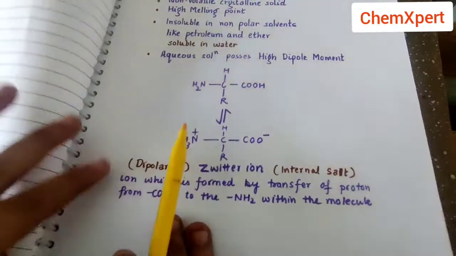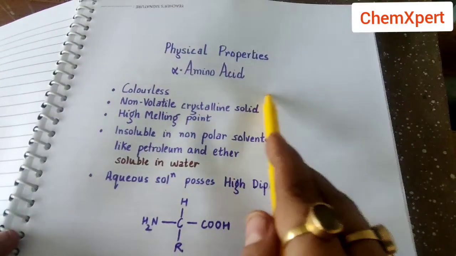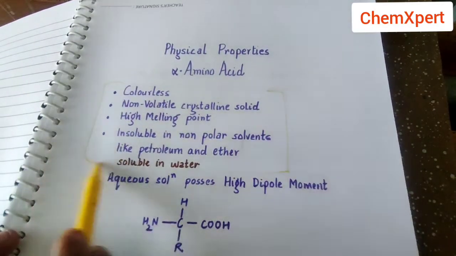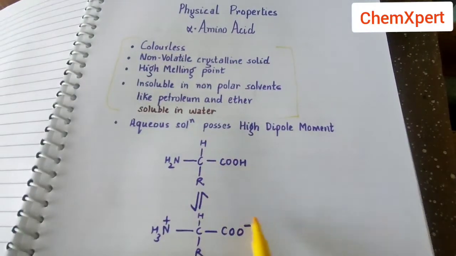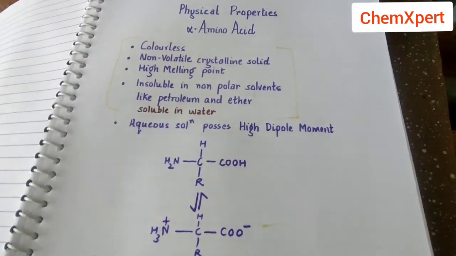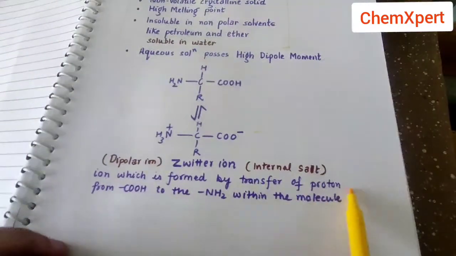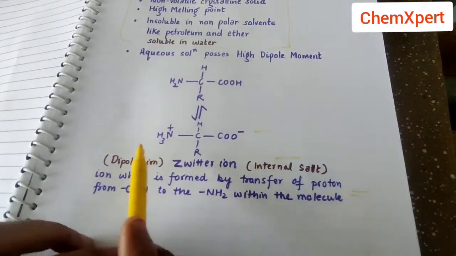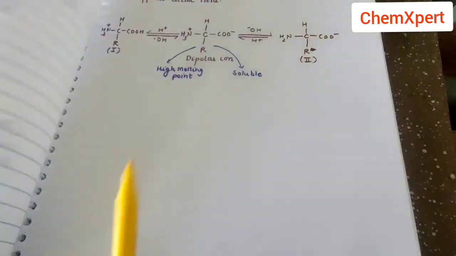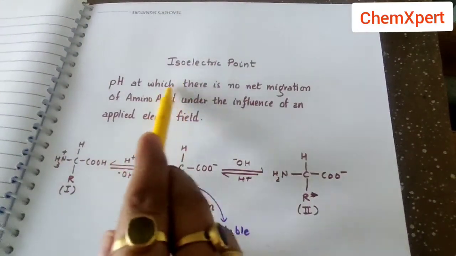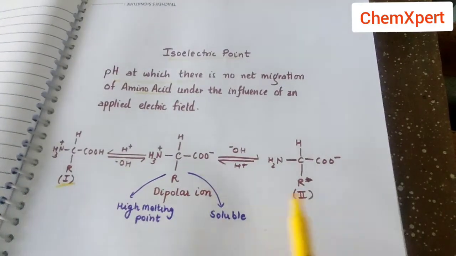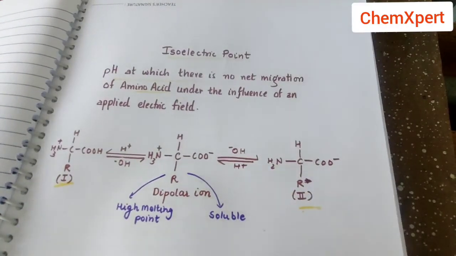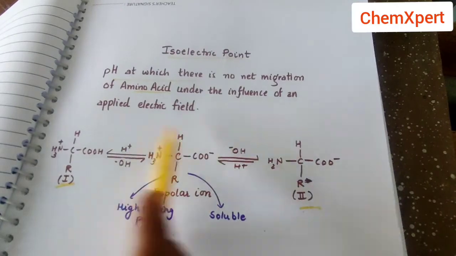Then the next part is the properties of amino acids. Then correct and incorrect properties we can easily identify from this. Then what do you mean by the Zwitter ion? The proper definition of Zwitter ion. It is also called an internal salt, also called a dipolar ion. Then next, what is an isoelectric point? What is its definition? Which will move towards the cathode, which will move towards the anode; only at equal concentration will this dipolar ion exist.